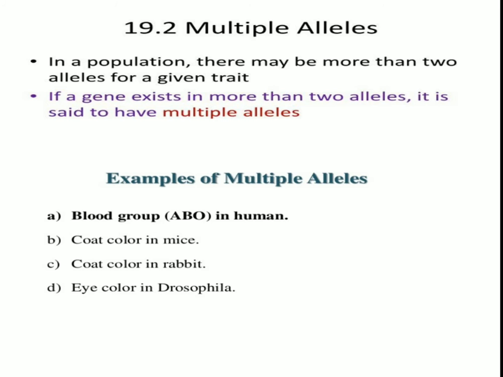I will read one line: multiple allelism is true for a population but not for an individual. What I mean to say by this is, in a population there may be more than two alleles for a given trait, because one individual contains one pair of the chromosomes, hence only two alleles are possible. But having multiple alleles is a characteristic of the population. If a gene exists in more than two allelic forms, it is said to be multiple allelism.